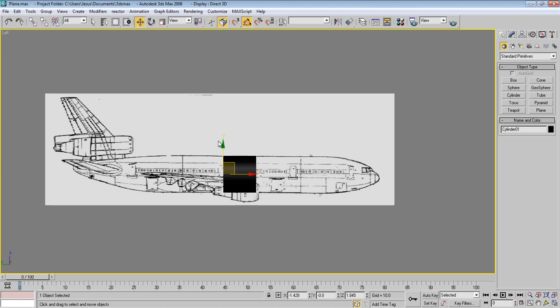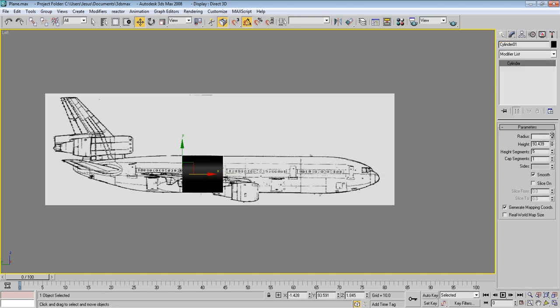Now go to the left view and we'll try to match this. As you can see, there are some guidelines here, so we'll go to this guideline and increase height, and then